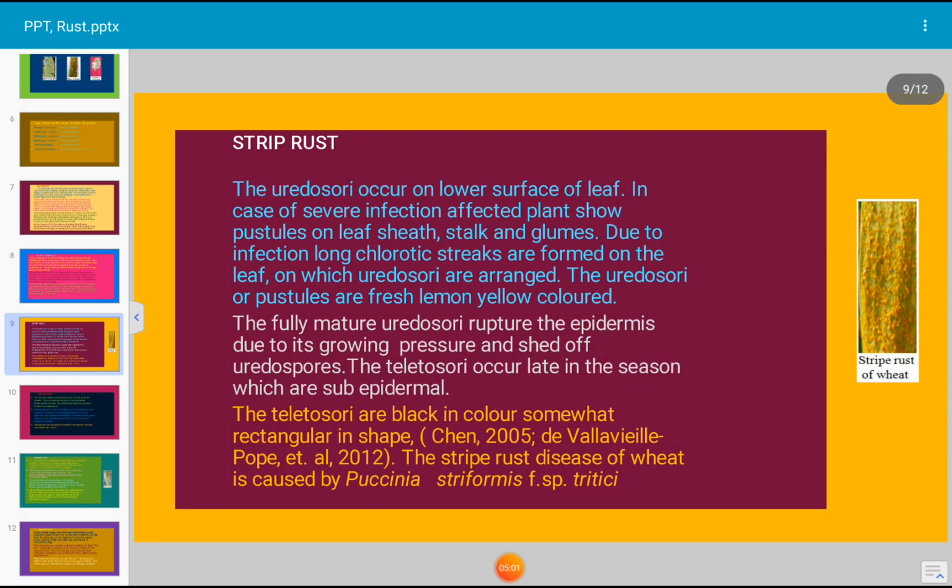Next. Stripe rust. The uredia occur on the lower surface of the leaf. In case of severe infection, affected plants show pustules on leaf sheath, stalk and glumes. Due to infection, long chlorotic streaks are formed on the leaf on which uredia are arranged. The uredia or pustules are fresh lemon yellow in color, and the fully mature uredia rupture the epidermis due to their growing pressure. The telia occur late in the season, which are subepidermal. Okay, next.